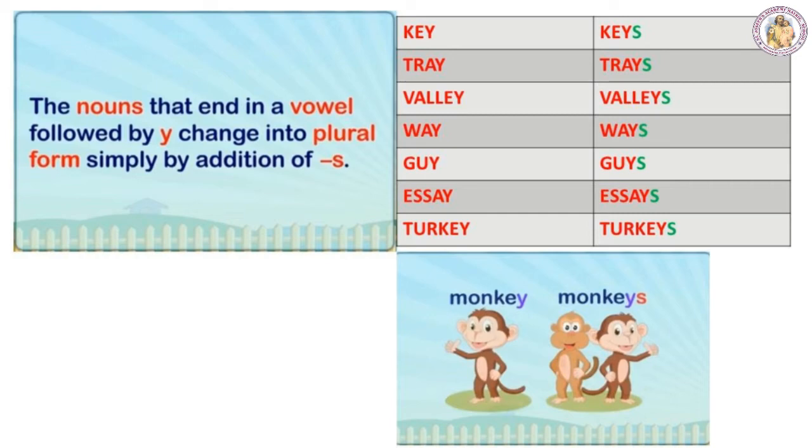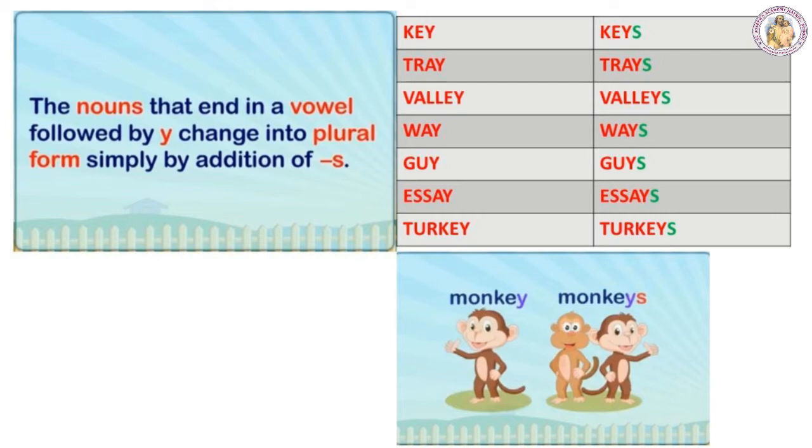So such words, to make them plural, we have to add only the letter S. For example, the word monkey. The spelling of this word monkey is M-O-N-K-E-Y. Now, if you take the last two letters, that is E-Y. Now, Y is preceded by a vowel. E is the vowel here. That means before the letter Y, a vowel is there. If such words are there, we have to add only the letter S to make them plural.